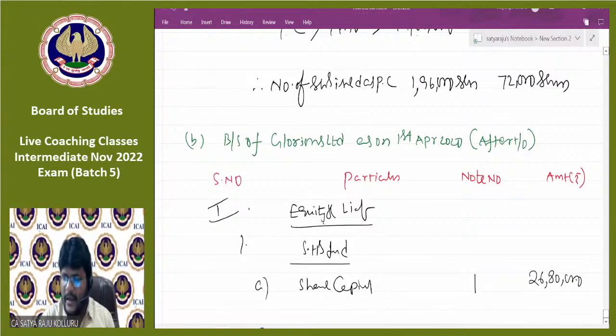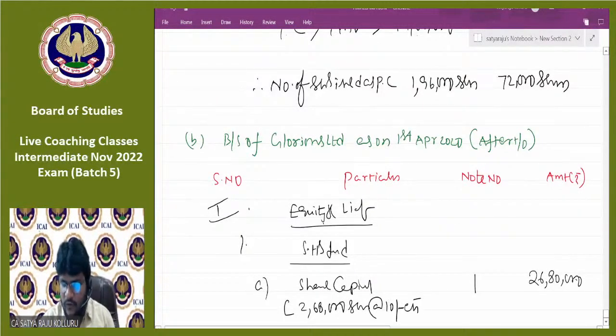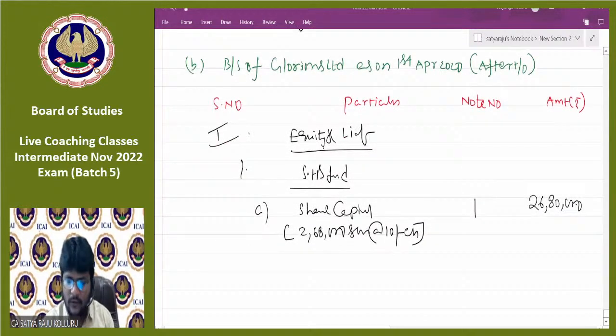I'm not providing any note number. So if you want, you can provide like this: 1,96,000 plus 72,000. Total number of shares how much? But in the examination, you need to provide clear-cut notes to accounts. Total 2,68,000 shares are there, at the rate of 10 rupees each issued as PC. Such share capital only will be there, which is 26,80,000.